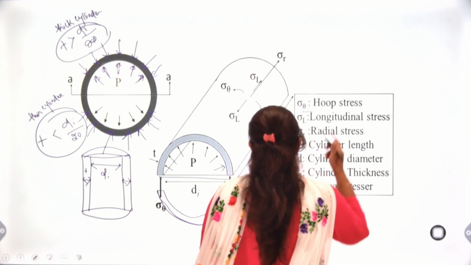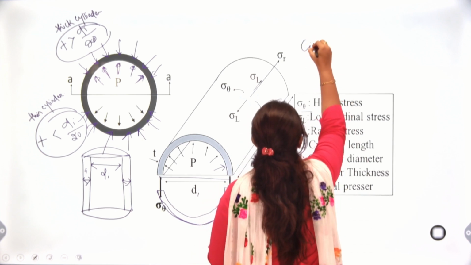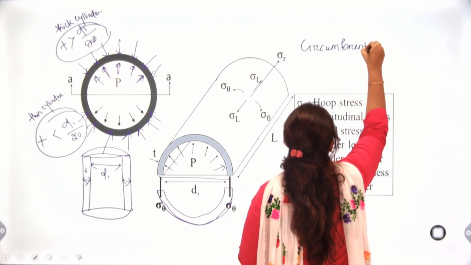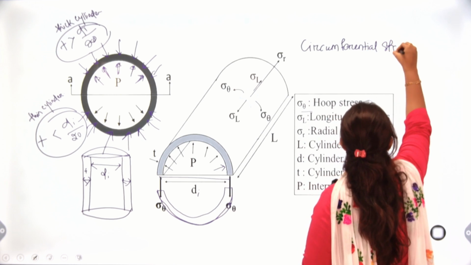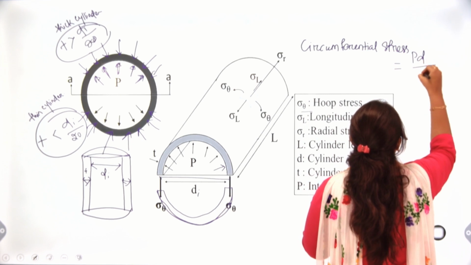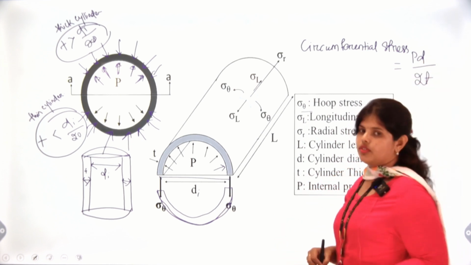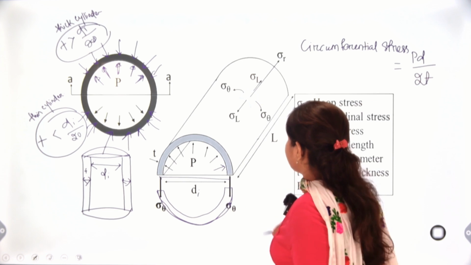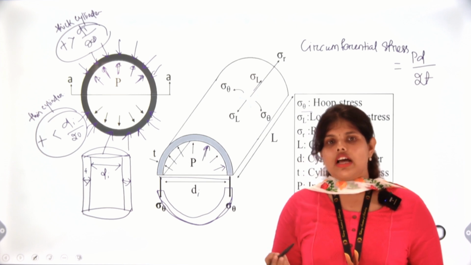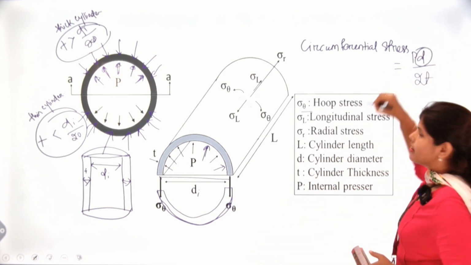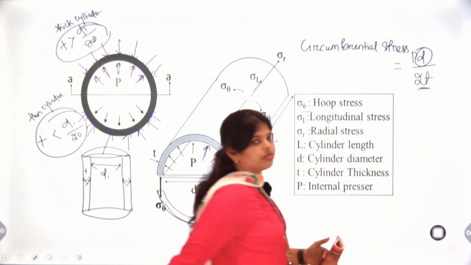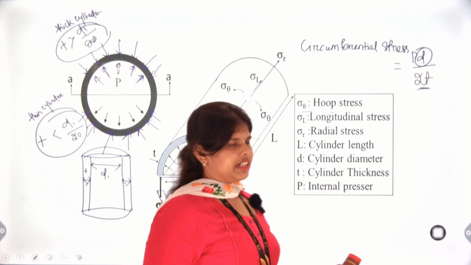The formula for circumferential stress is equal to P D upon 2T. P is the pressure generated inside the pressure vessel, and D is our internal diameter. T is the thickness of the pressure vessel or the metals.